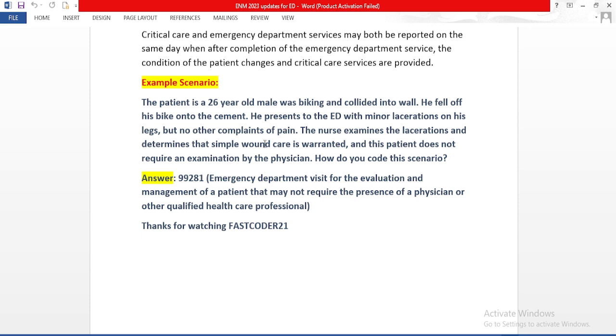So basically here our answer is 99281, as here the treatment is provided only by the nurse. The patient does not require an examination by the physician. So the patient did not see the physician, or the physician had no need to see the patient. Only the nurse examined the patient and provided the treatment. So here we can code 99281 based on the 2023 E&M guidelines.